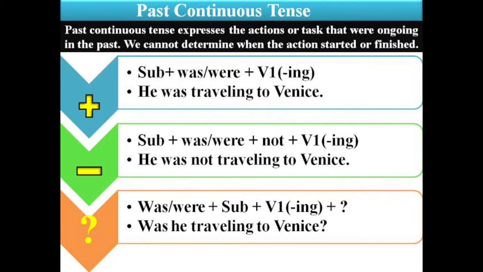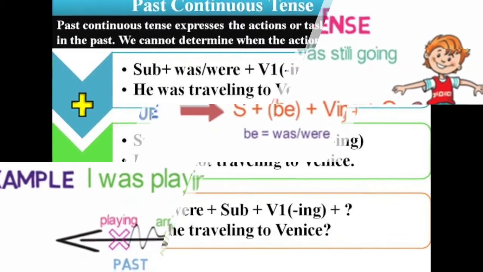In negative, subject plus was or were plus not plus verb plus ing. So he was not traveling to Venice. In interrogative sentences, was or were plus subject plus verb plus ing. Was he traveling to Venice?